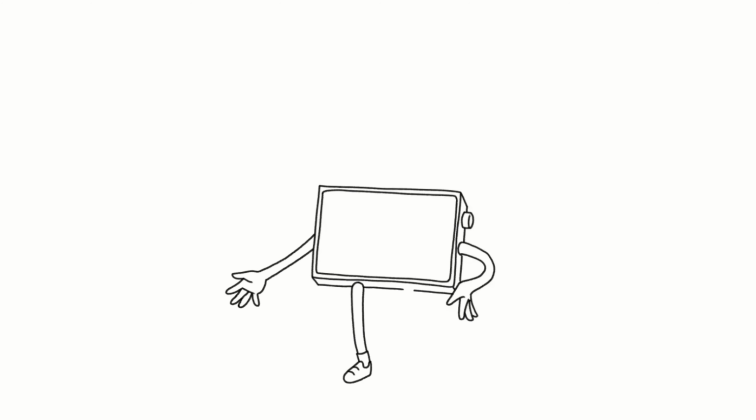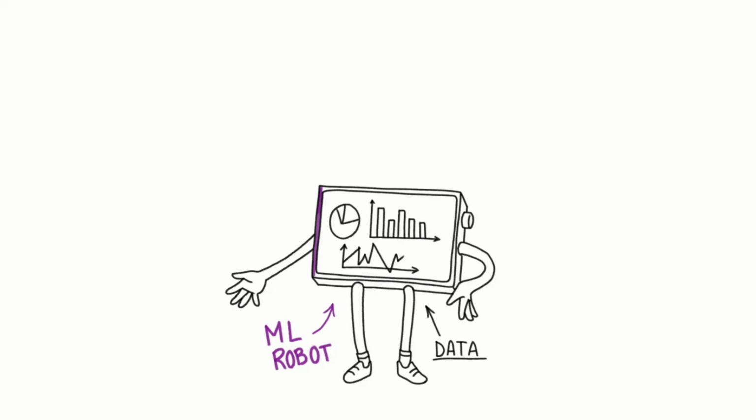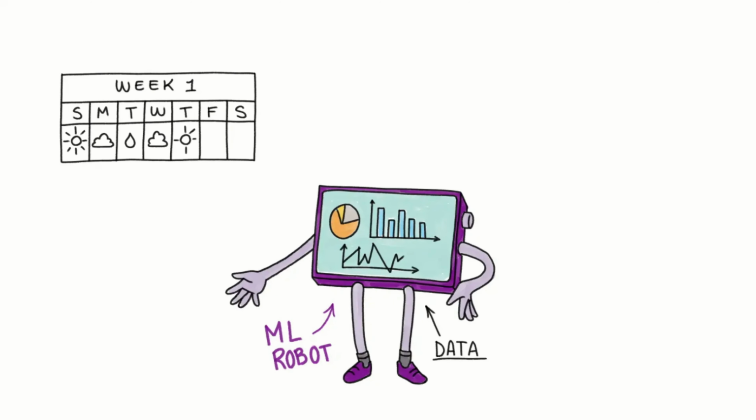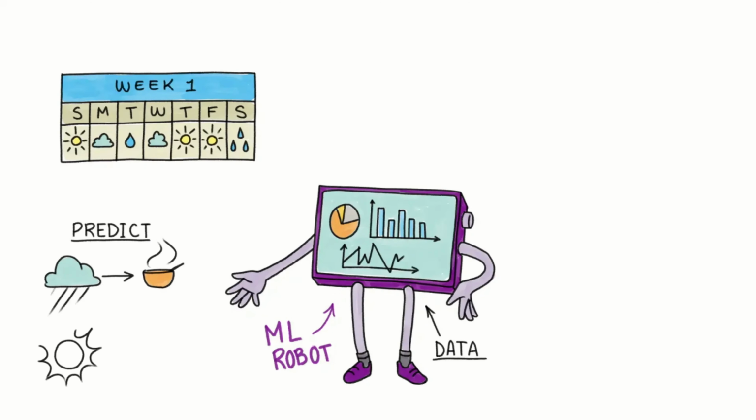Next, we have the robot powered by ML application. Unlike before, there is no need for specific step-by-step instructions. Instead, this robot is fed with data from thousands of past orders. So, looking at all those orders and based on today's weather, day of the week, and local events, the robot can predict that we may need to prepare 27% more salads and 15% fewer hot soups than usual.